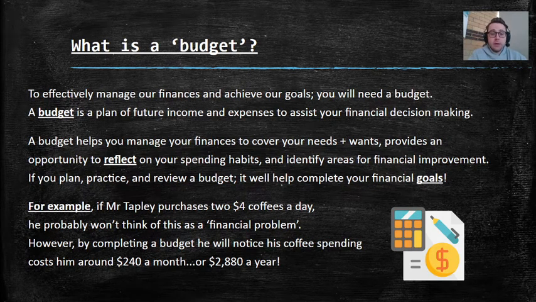So what is a budget? To effectively manage our finances and achieve our financial goals, you will need a budget. A budget is a plan of future income and expenses to assist your financial decision making. Basically, it's a little math equation: income, how much I earn, minus expenses, how much I spend every week, every day, every month, equals savings. That's how much this budget is going to save me every month. I have this much money left over that I can add to a savings account, or use to buy goods and services to fill my needs and wants. A budget helps you manage your finances to cover your needs and wants.